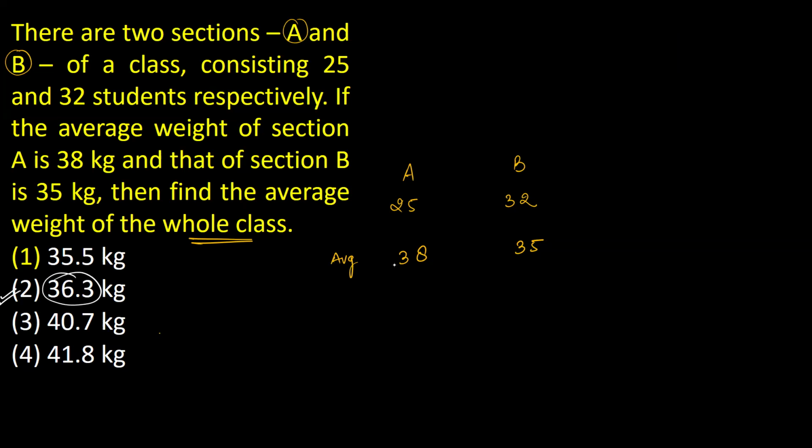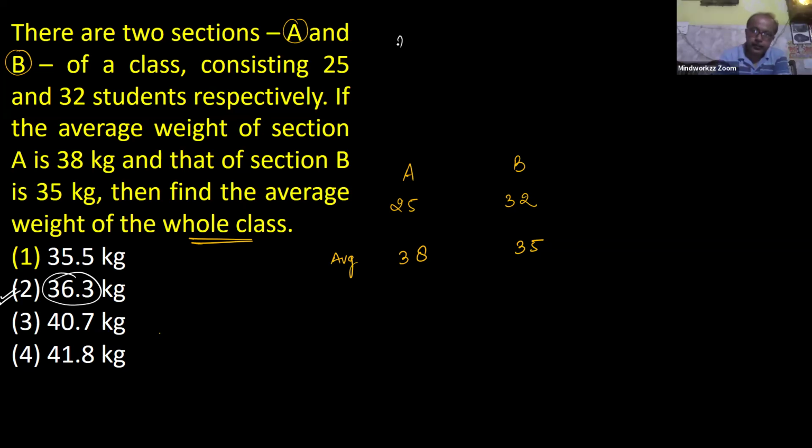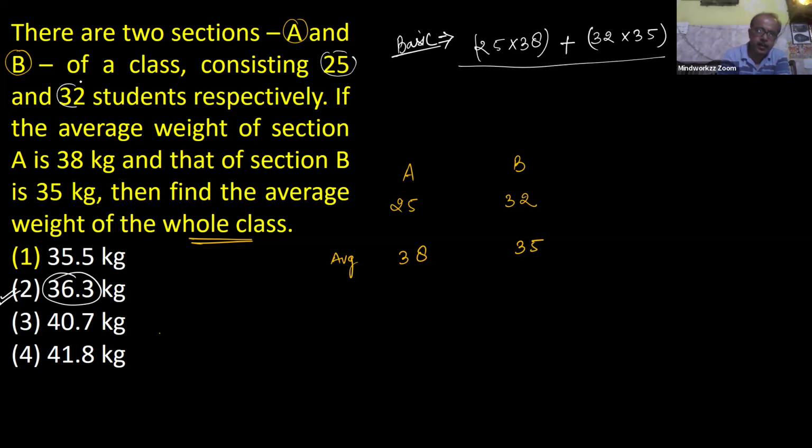Okay. See, the basic approach involves some calculation. 25 students and the average value is 38. This is the total for section A. 32 students and average value is 35. This is the total for section B. So sum of all divided by number of observations. Number of observations means 25 students for section A and 32 for section B. It's 25 plus 32.